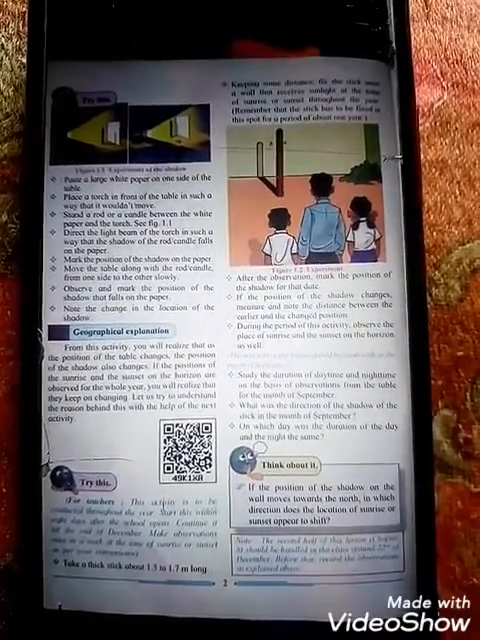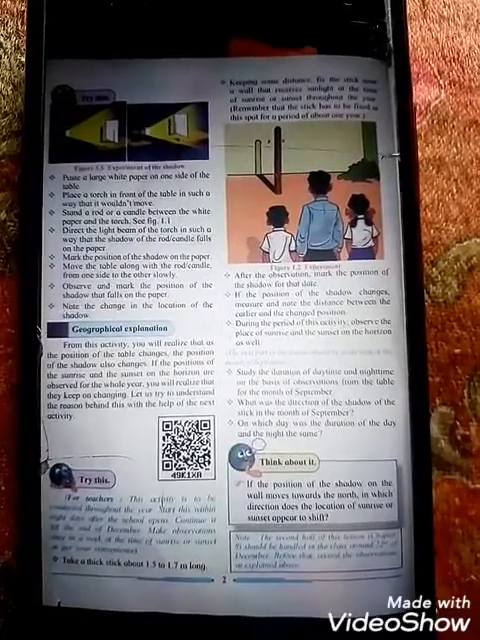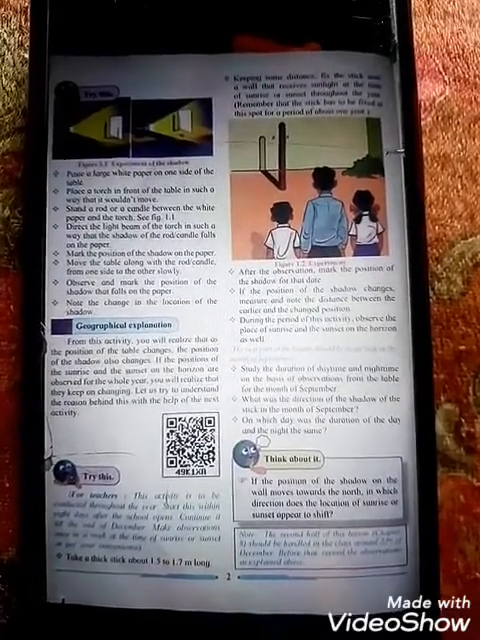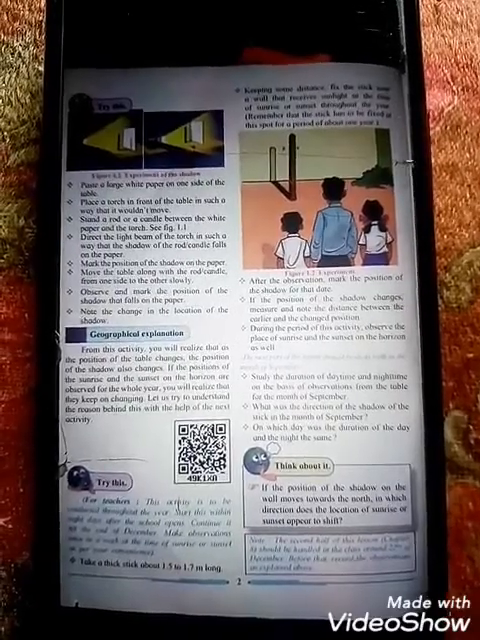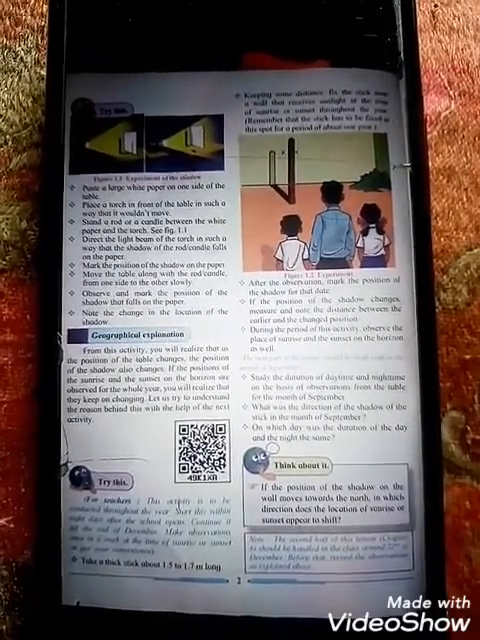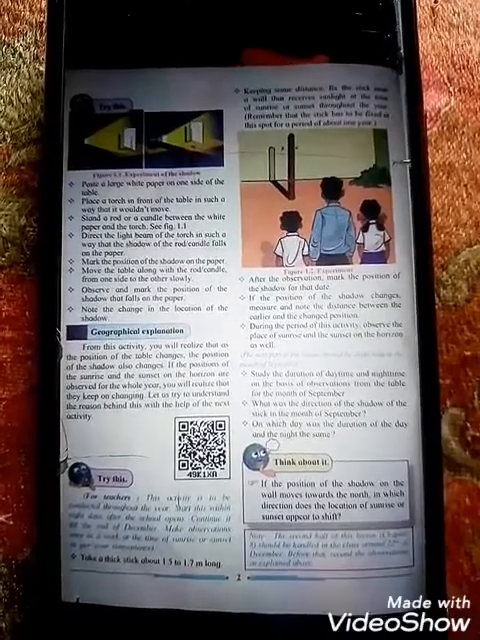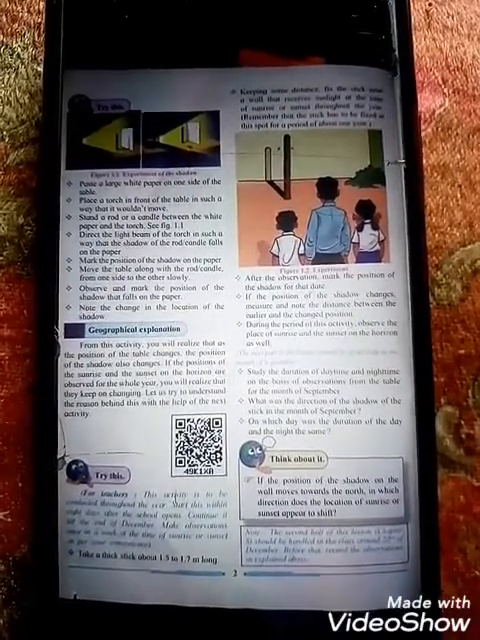Direct the light beam of the torch in such a way that the shadow of the rod or candle falls on the paper. That means, students, you have to turn the torch on, and the shadow falls on the paper. Then you have to mark it with a pencil or marker.